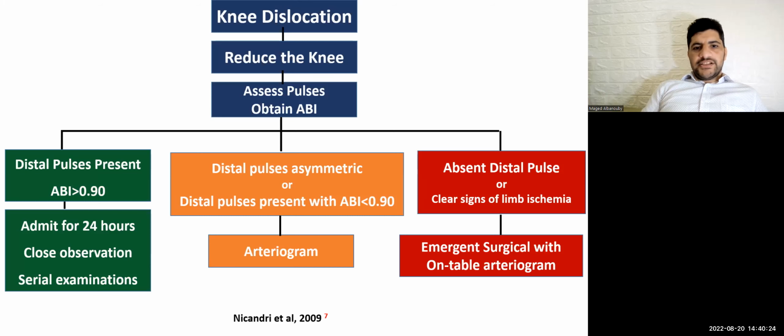This is the algorithm: knee dislocation, reduce the knee, assess pulses, obtain ankle brachial index. Ankle brachial index more than 0.9, admit for 24-hour close observation, serial examination. If distal pulse asymmetric, or distal pulse present with ankle brachial index below 0.9, arteriogram. If absent pulse with clear signs of ischemia, emergent surgical exploration with on-table arteriogram.